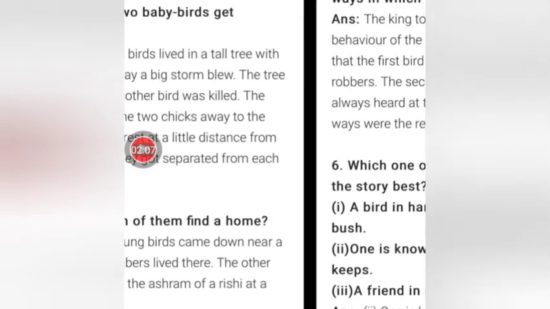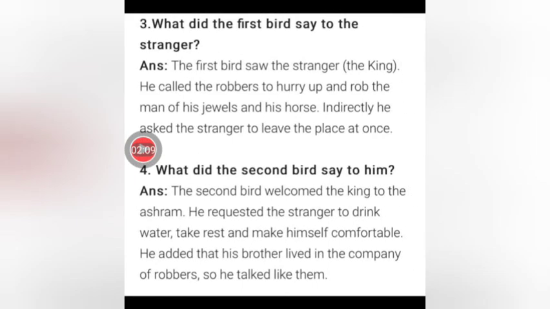Moving on to the third question. Again, leave two lines and draw a proper underline after that. The third question is, what did the first bird say to the stranger? And write the question again with the black pen and answer with the blue pen.